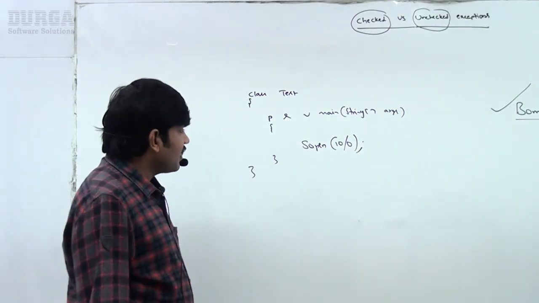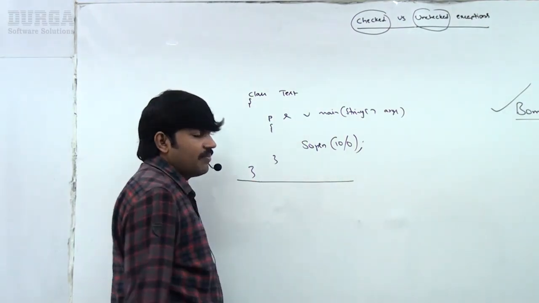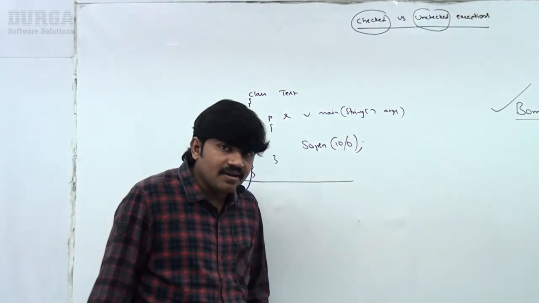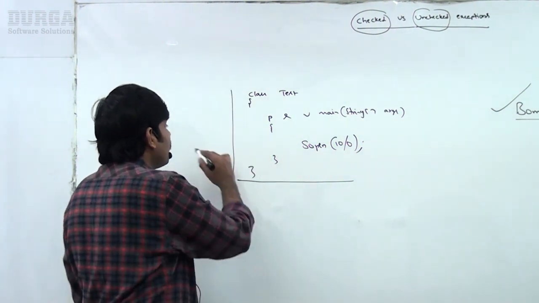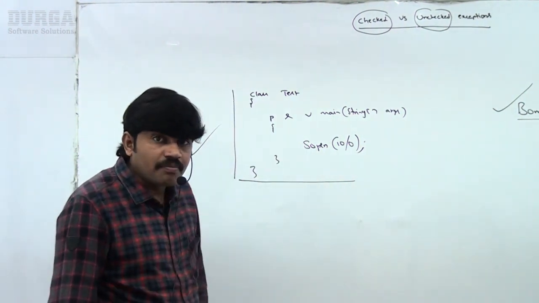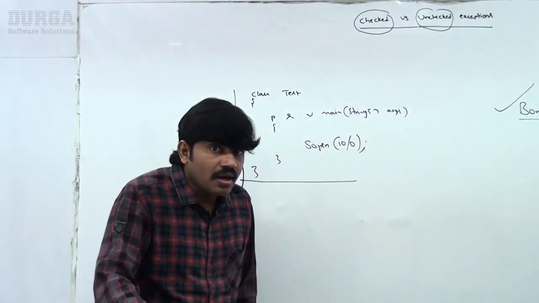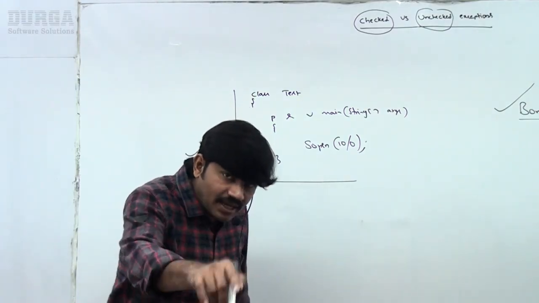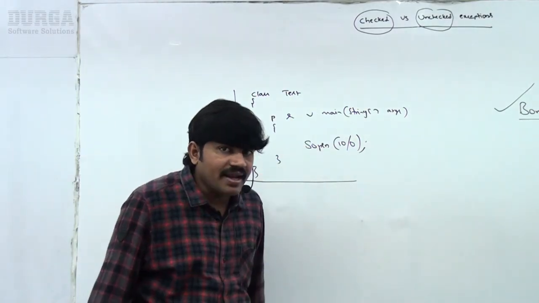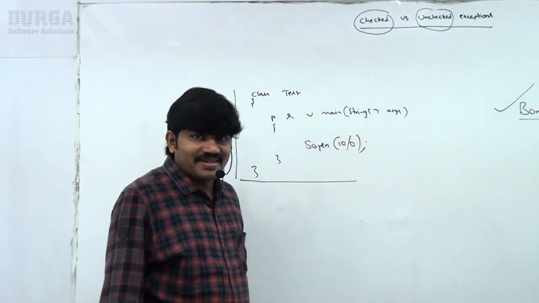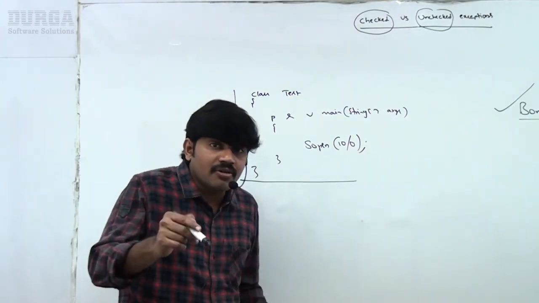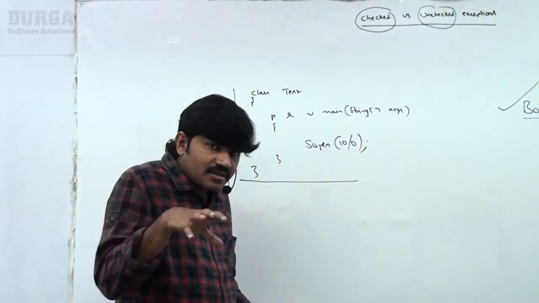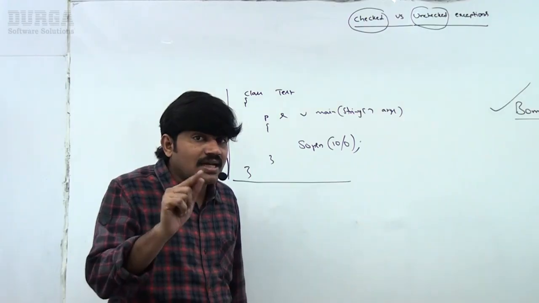Now I will ask the compiler, can you please compile my code? Compiler, can you please compile my code? What is the compiler going to tell? Durga, no problem, happily I can compile, the code is going to be compiled. Then immediately you may get a shock. There is a possibility of ArithmeticException, but still the compiler is silent, because whether you are handling ArithmeticException or not, my compiler is not going to check. Are you getting? The compiler is never going to check whether you are handling ArithmeticException or not. That's why ArithmeticException is not checked by the compiler, okay? Which is an unchecked exception, right?